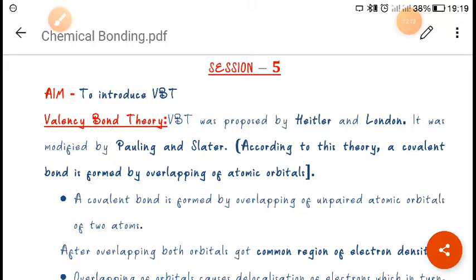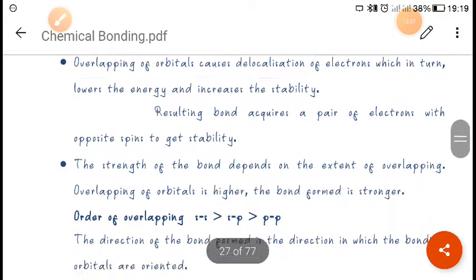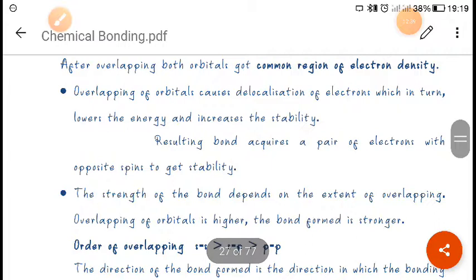So the first thing Pauling and Slater told was that the extent of overlapping depends upon two factors. One is the nature of the overlapping orbitals, and another is the nature of overlapping. The first thing that Pauling and Slater told about the valence bond theory is that the extent of overlapping will depend upon the nature of the overlapping orbital, and the second is the nature of overlapping.